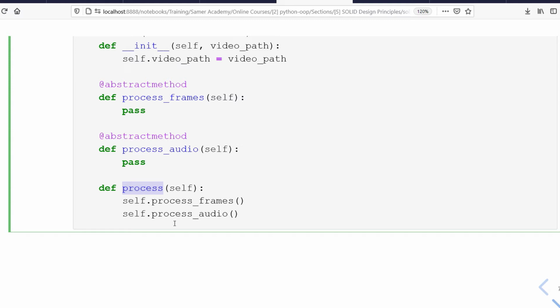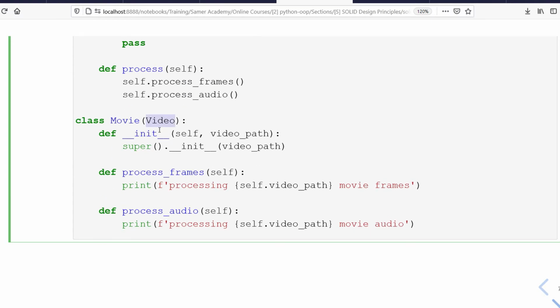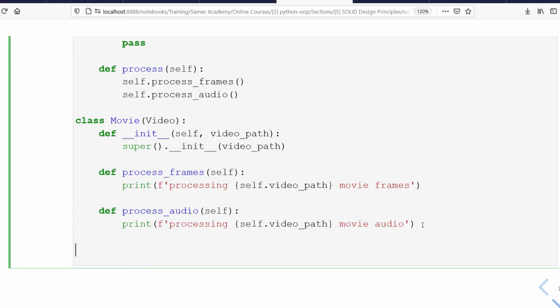So we can understand from this that whenever we want to edit a video, all we have to do is just redefine how we want to process the frames of this video and how we want to process the audio of that video. Now let's assume that we have another class named Movie, and this class inherits the Video class, like what you see here, and this Movie class will redefine these two methods, which are process frames and process audio.